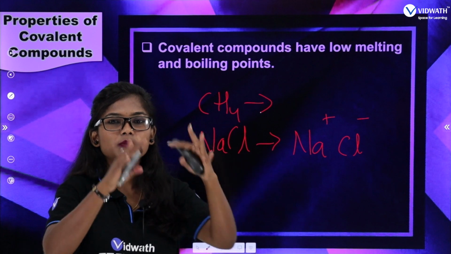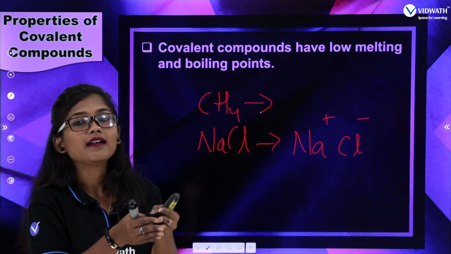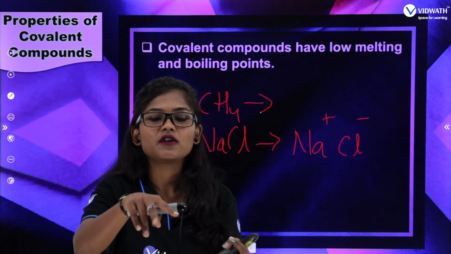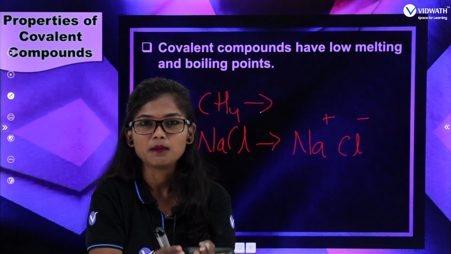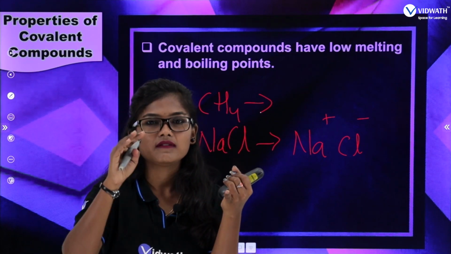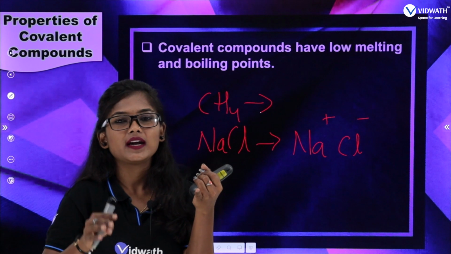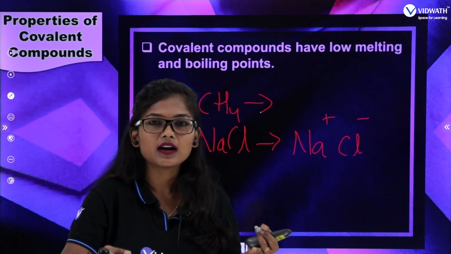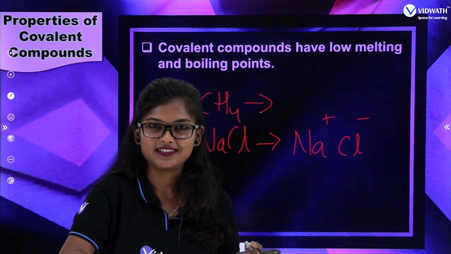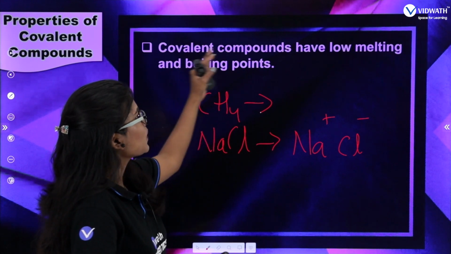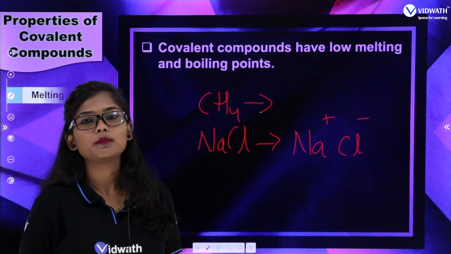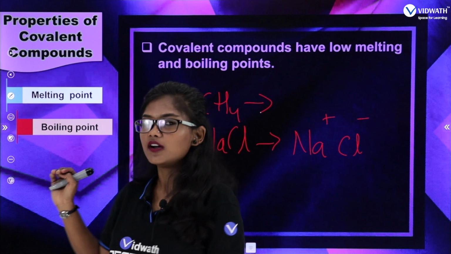Clear? It's all because of the molecular force, the force of attraction. Covalent compounds have less force of attraction, whereas ionic compounds have more. That's the reason covalent compounds have low melting and boiling points.